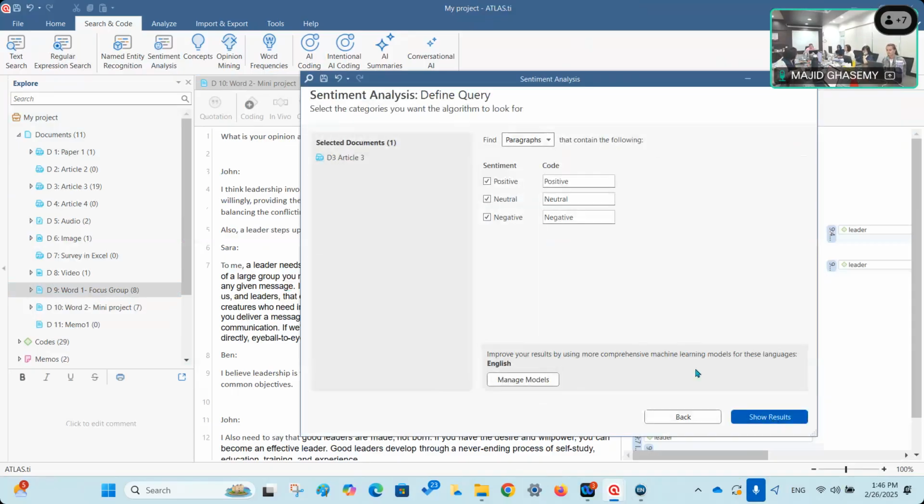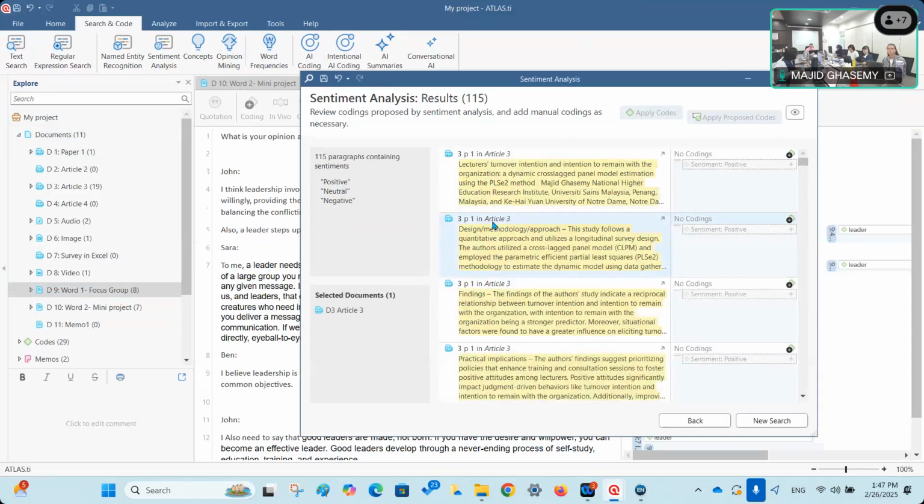I click continue. Now I can again select sentences or paragraphs, and the sentiment code could be positive, neutral, and negative. If I don't want neutral, I can delete that. So all of the sentences with positive and negative sentiment will be identified. All right? So I just select all of them and let's see the results.